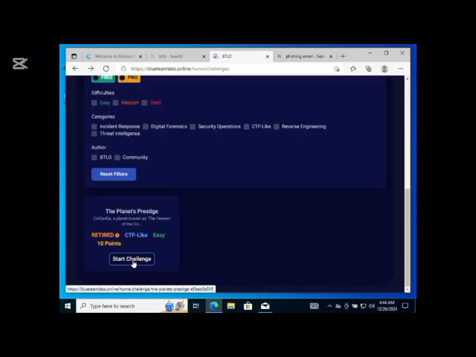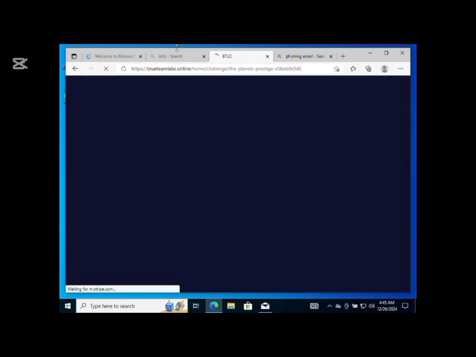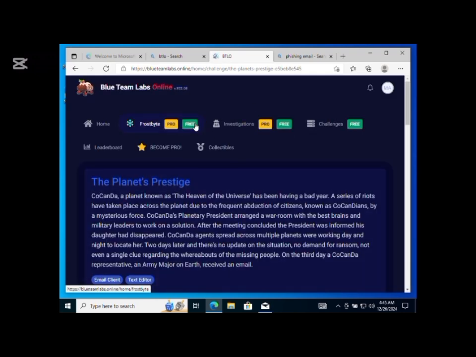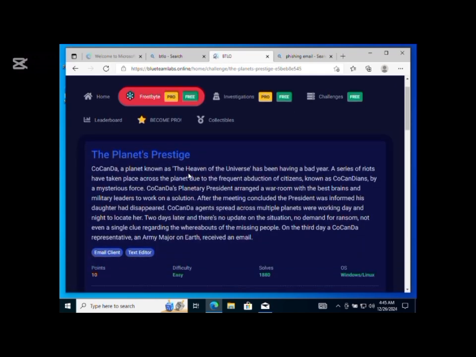There is this website that has so many interesting labs that you can use for different types of analysis, and it is called Blue Team Online. The challenge we're using is called the Planet Prestige. This is a challenge for email analysis. So we're going to click on it and wait for it to load. Now that our challenge has loaded, we need to read what the challenge says.